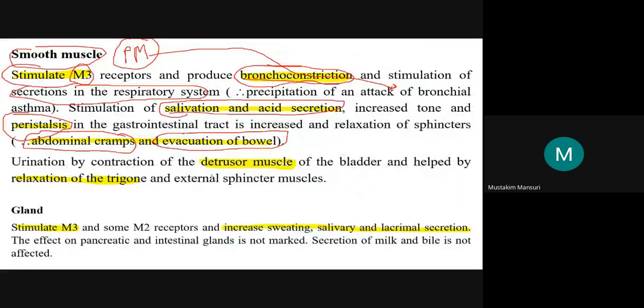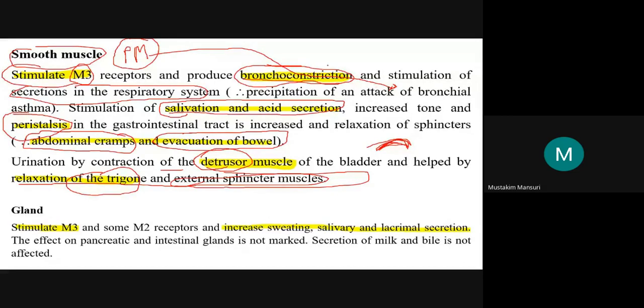Here the detrusor muscle, detrusor means push down, contracts, and it will relax the trigone and the external sphincter. There are two urethral sphincters, internal and external. So there is relaxation of the external sphincter as well as contraction of the detrusor muscle. Don't confuse that.